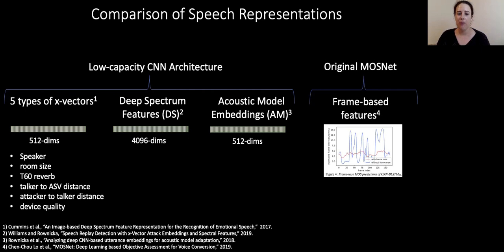quality. We also have the deep spectrum features, which is an output of an ImageNet pre-trained model that is operating on the entire spectrogram as an image. So this is a very high dimensional representation. Finally, we have the acoustic model embeddings. And those are from an ASR system. Again, those are 512 dimensions, similar to our X vectors. Finally, there is the original MOSNet, which uses frame-based features, and we're retraining that on the LA dataset.